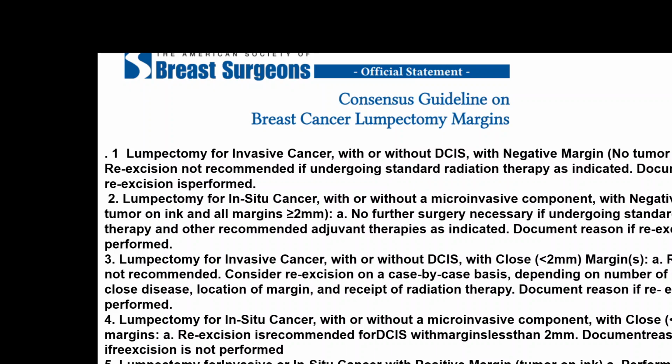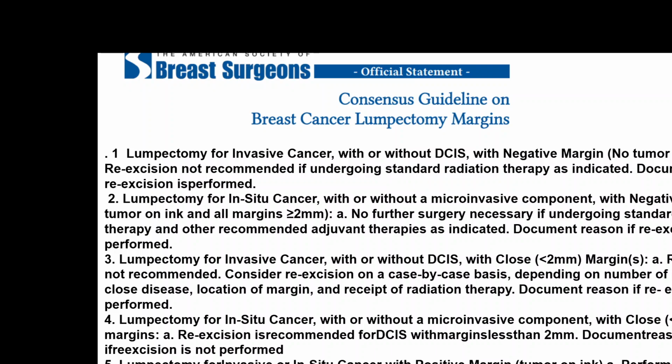carcinoma or even invasive cancer, re-excision is not recommended if the patient is undergoing radiation therapy. Radiation is done. So if at all we go for re-excision, the reason has to be documented; without a specific reason, it is not done. The specific reason could be proof of the tumor tissue remaining, because radiation therapy now has become